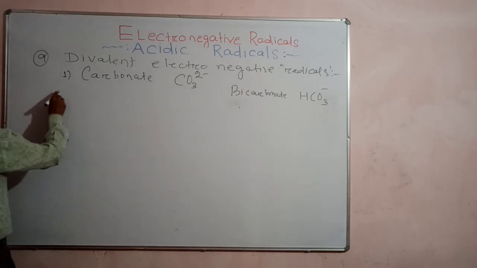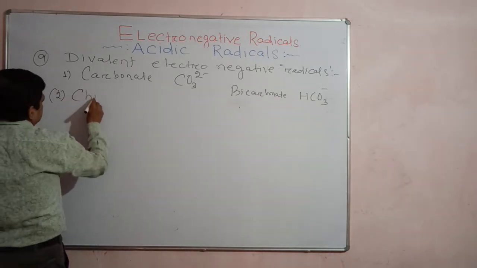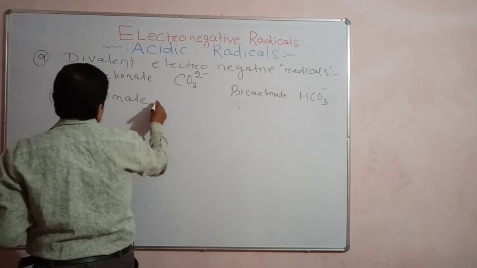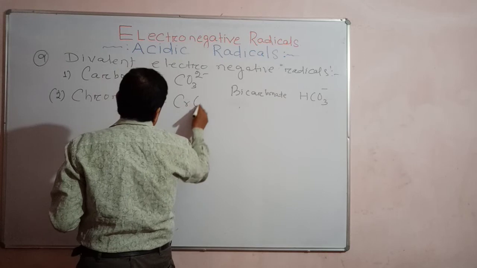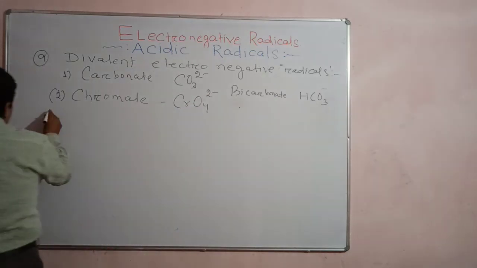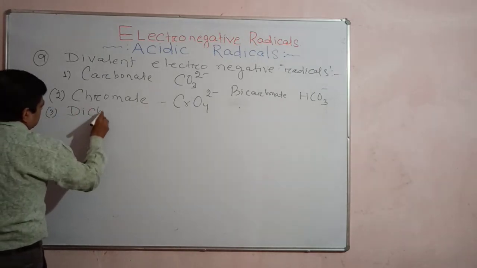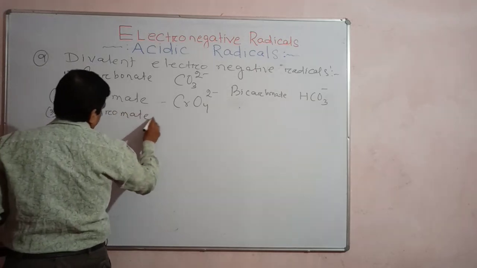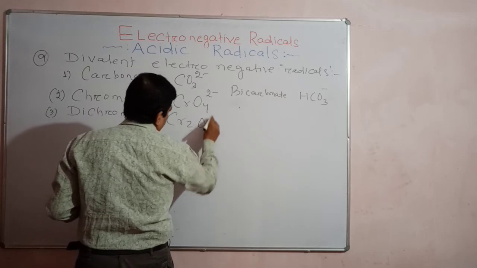Next write chromate, as in potassium chromate or sodium chromate: CrO4 2 minus. Then dichromate. What is dichromate? Cr2O7 2 minus. See the difference.